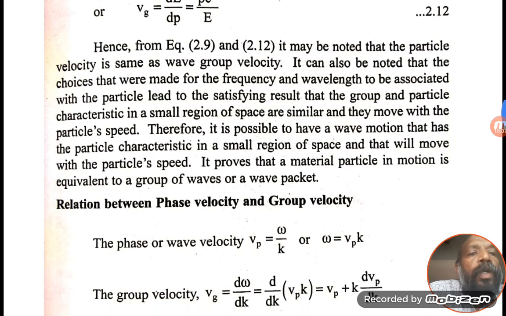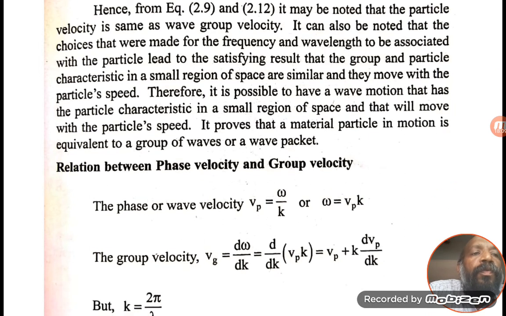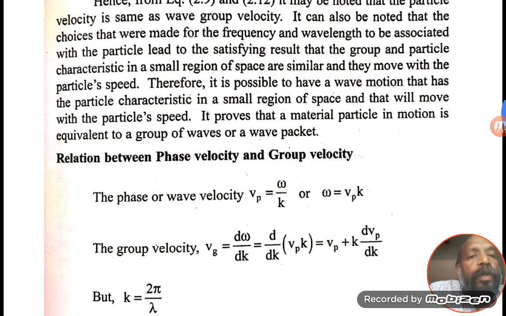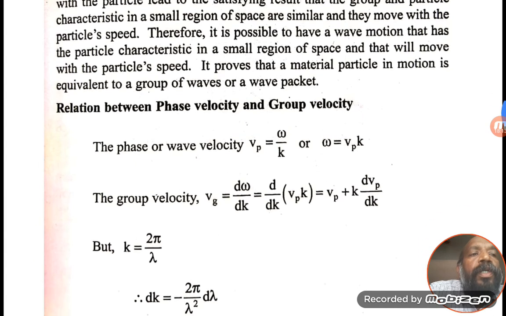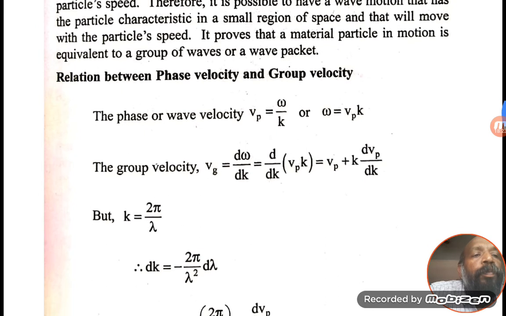Here we are going to see the relation between the phase velocity and group velocity. The phase velocity Vp is equal to ω by k, or ω is equal to Vp k. The group velocity Vg is equal to dω by dk, that is equal to d by dk of Vp k.